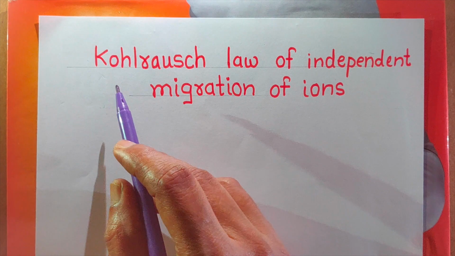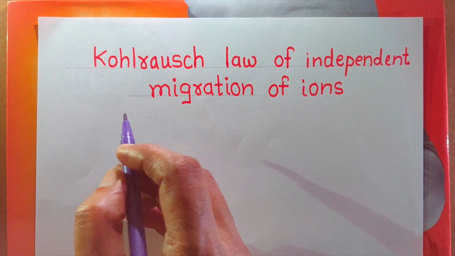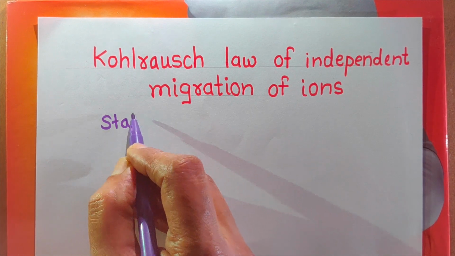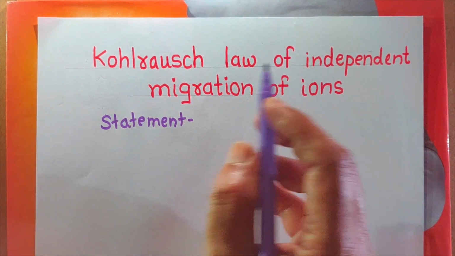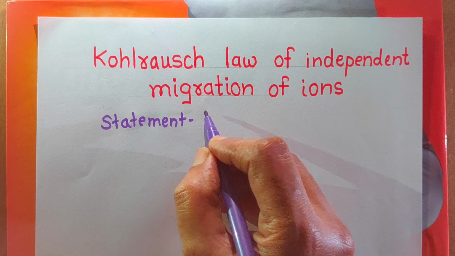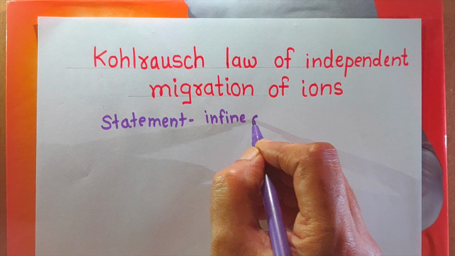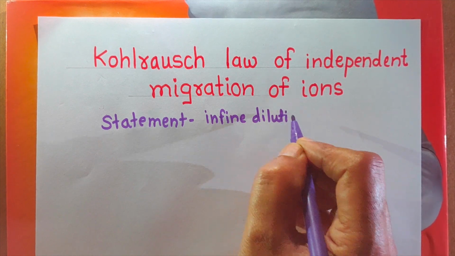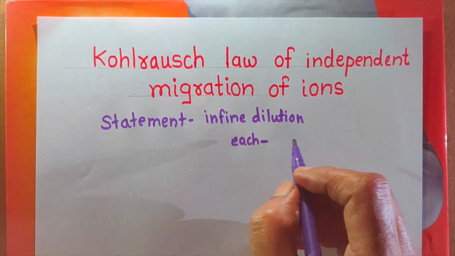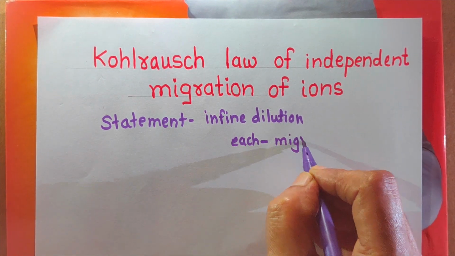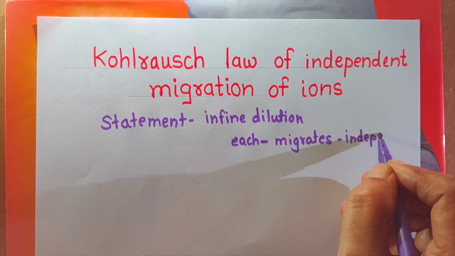Now we shall consider what is Kohlrausch's law of independent migration of ions. What is the statement of this law? At infinite dilution, remember Kohlrausch studied different strong electrolytes and he gave the statement: at infinite dilution, each ion of the electrolyte migrates, moves independently of its co-ion.